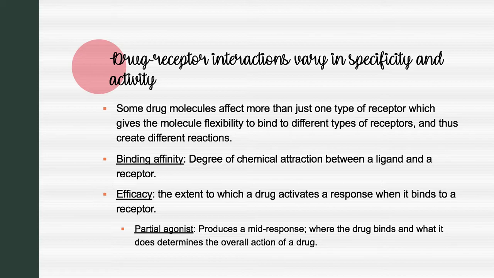Some drug molecules affect more than just one type of receptor, which gives the molecule flexibility to bind to different types of receptors, and thus it creates different reactions. For example, low doses of a particular drug can reduce anxiety without sedating someone, but the same drug given at a higher dose can produce sedation. This means that higher doses of a drug can activate additional types of receptors that are not active when you have the lower dose of the same drug.